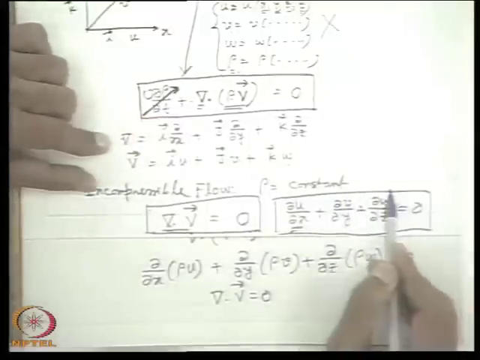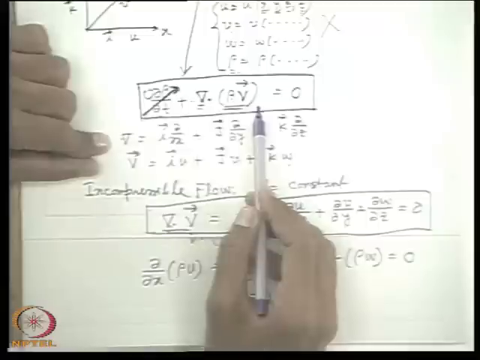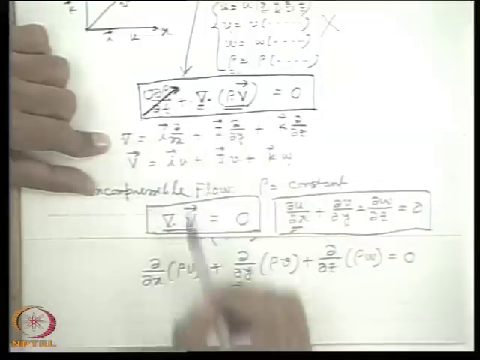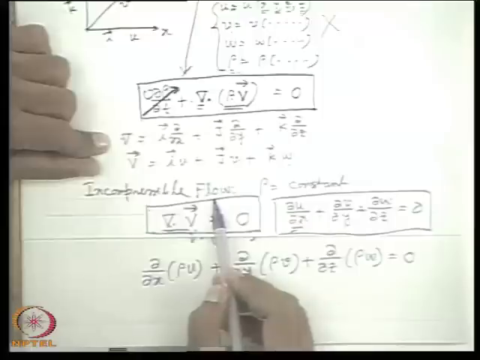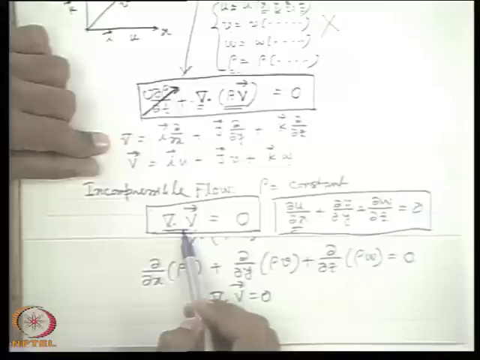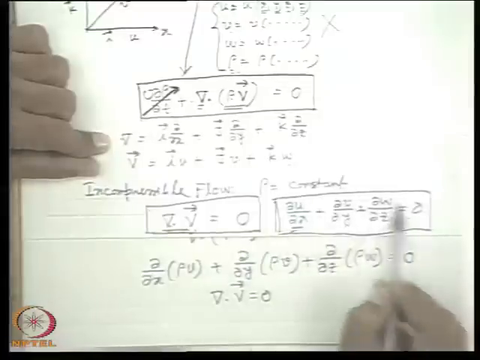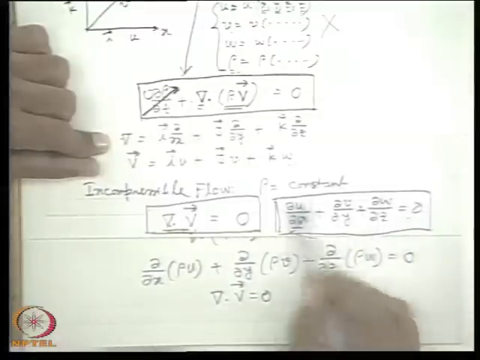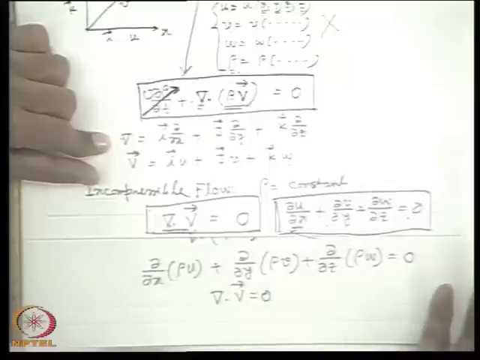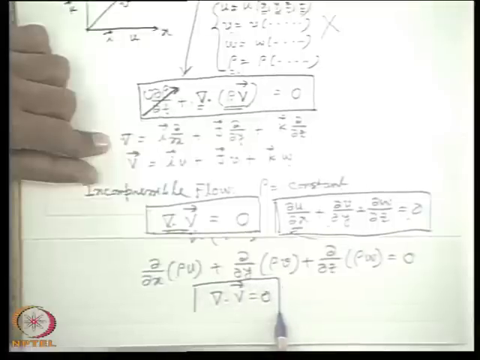Even if it is unsteady, rho cannot depend on time. Other parameters will depend on time. Since the time derivative of no other parameters appears in the continuity equation, therefore it is very difficult to judge from the continuity equation of an incompressible flow whether the flow is steady or not. For example, whenever the flow is incompressible, it becomes divergence v is 0. So, even if the flow is steady, there is no scope of any further simplification or modification of this equation, because the time derivative of no variable appears in this equation. So, therefore, the continuity equation for both steady and unsteady incompressible flow is given by divergence v is 0.